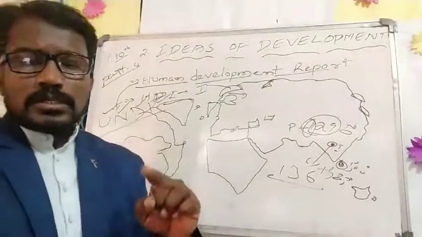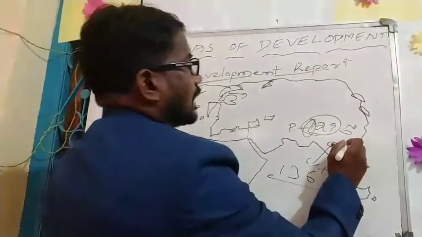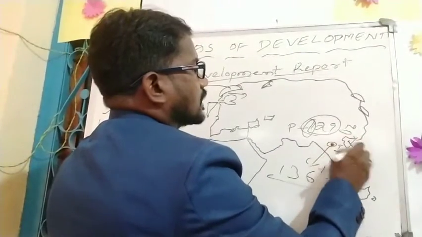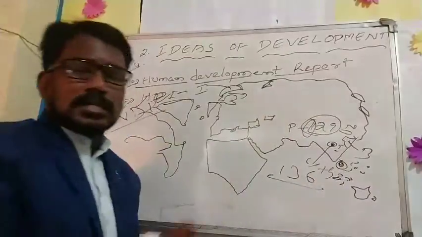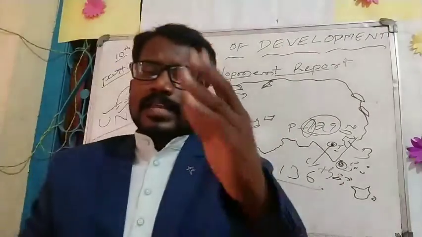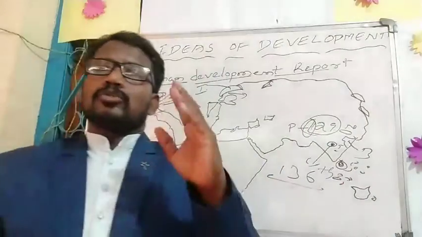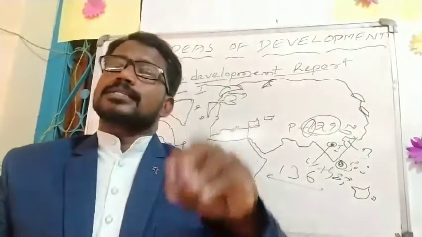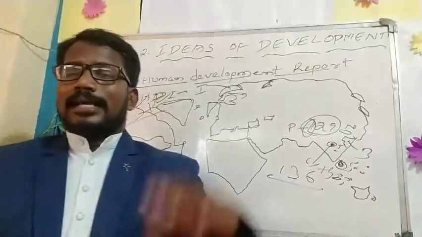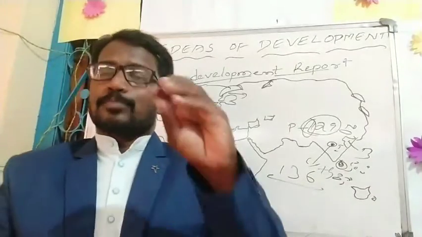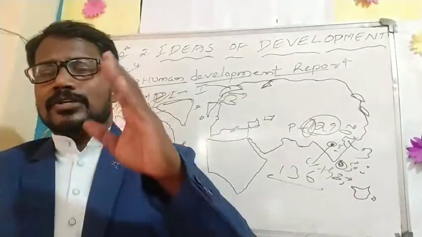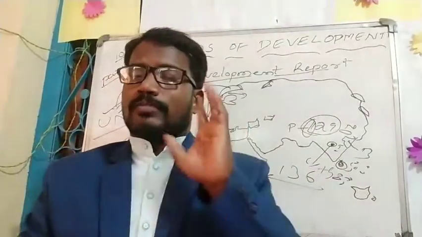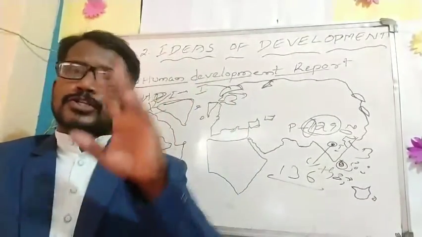Okay, and the next one he is giving Bangladesh, and next here we can see Bangladesh. All these are the neighboring countries. Let us see. Per capita income in Sri Lanka $5,170. Life expectancy at birth in Sri Lanka 75.1, average years of schooling 9.3, expected years of study 12.7, and HDI rank 92.